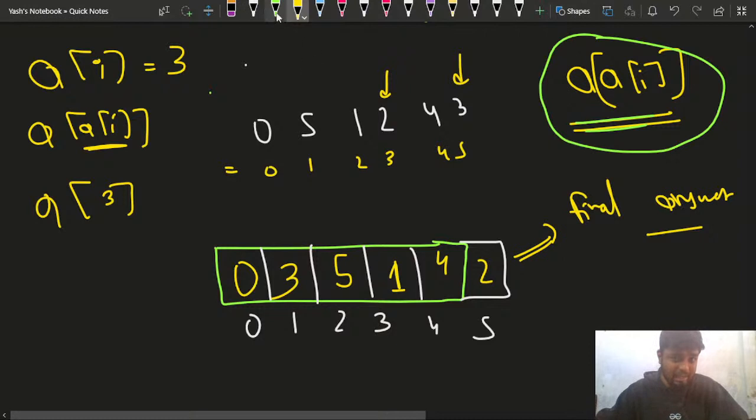And why am I taking another array, right? This is another array. Let's say this is another array, let's say V. Like I am taking another array V. Why did I do so? I did so because let's suppose that these are the indexes, right? So you will say that okay, 0 is remaining at the position 0.